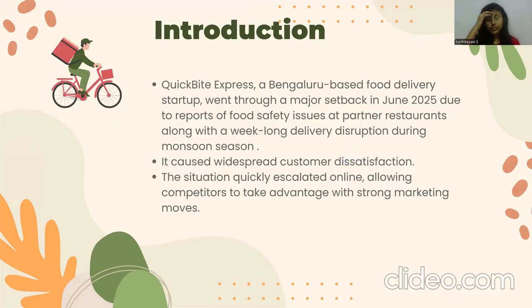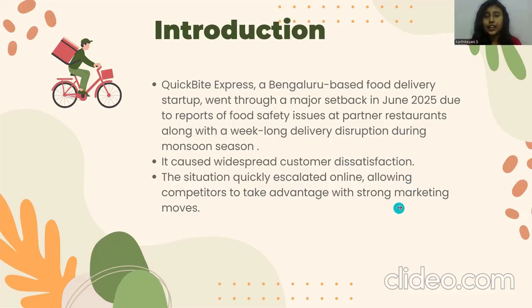So QuickBite Express is a Bangalore-based food delivery startup which went through a major crisis in June 2025 due to food safety violation in partner restaurants, along with a week-long delivery outage due to the monsoon season. So this situation escalated quickly in social media, spoiling the brand's reputation and allowing competitors to take advantage with strong marketing moves. So the purpose of this project is to do analysis based on the available data set and suggest data-driven decisions and recommendations to improve the scenario.